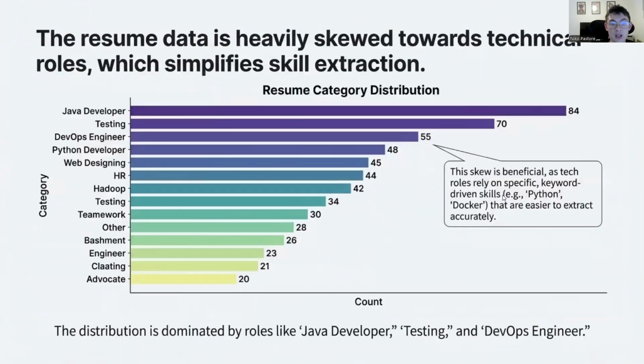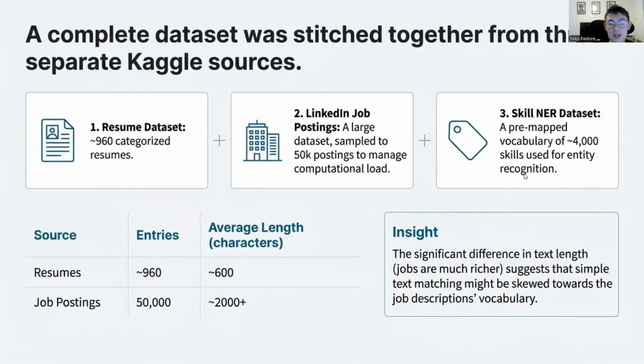To solve this, I had to stitch together three distinct data sets to create a training pipeline. The first was a resume data set, which contained about 962 categorized resumes, and these represent our users. The next was a LinkedIn job postings data set, which was a massive file that contained millions of rows, but for this project, I sampled it down to only 50,000 rows to manage the sparsity of the matrix and also to not let it crash. And these are our items.